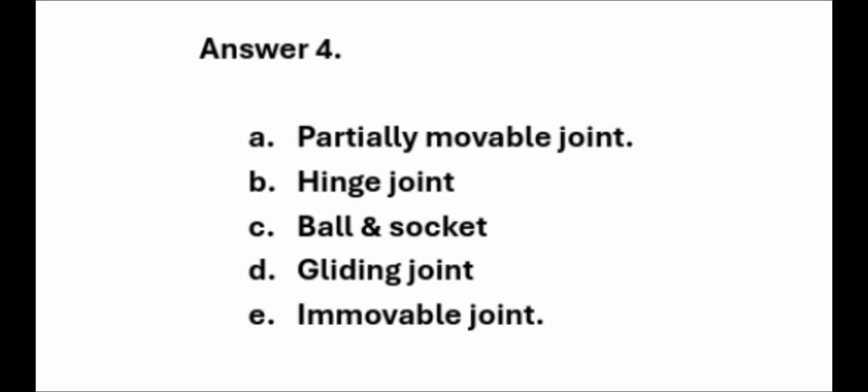Hinge joint that is present between the phalanges of your fingers. The next is the ball and socket joint, that is on the shoulder joint between the glenoid cavity and the humerus. The part D is gliding joint present in the ankle bones, and part E is immovable joint which is present between the bones